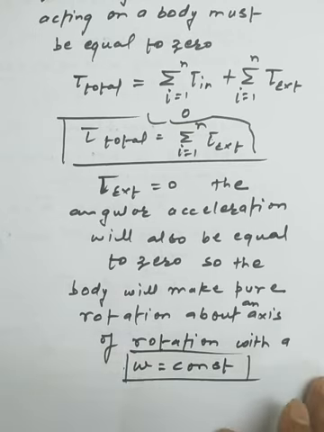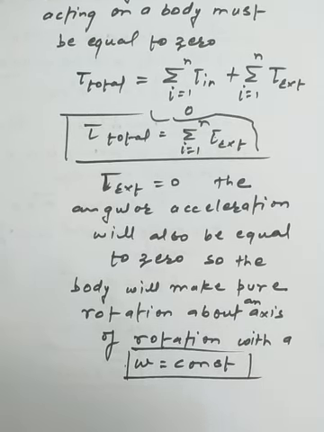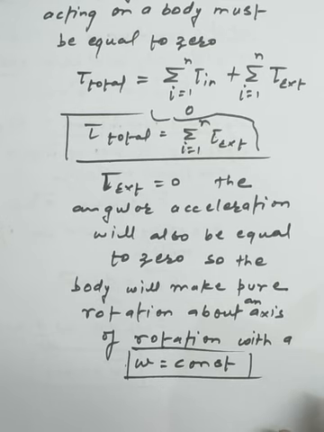This kind of situation is called the rotational equilibrium. So this is all about the equilibrium portion. Now we will use this concept to elaborate on other things.